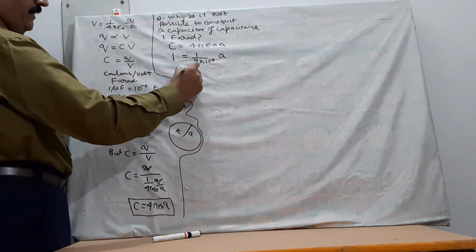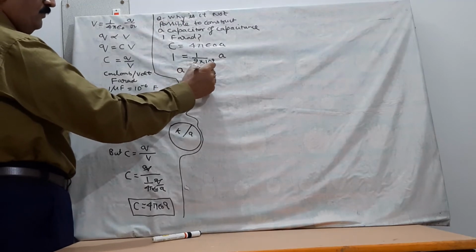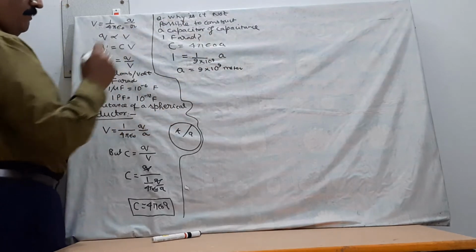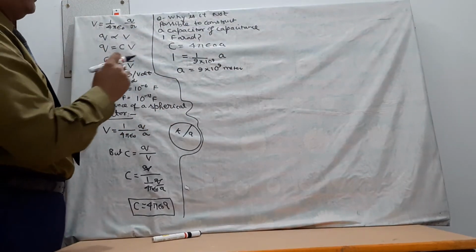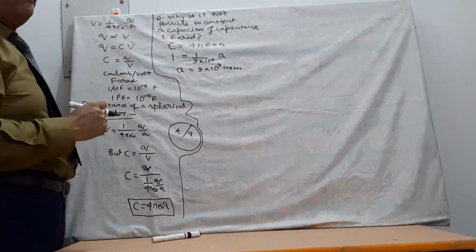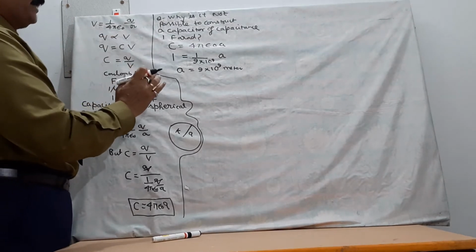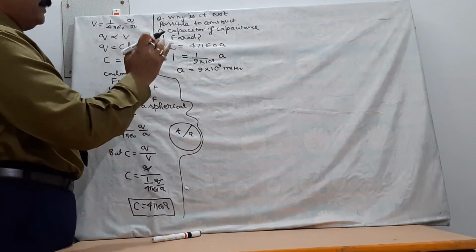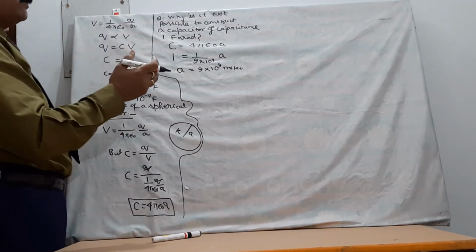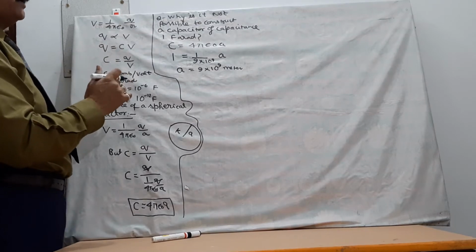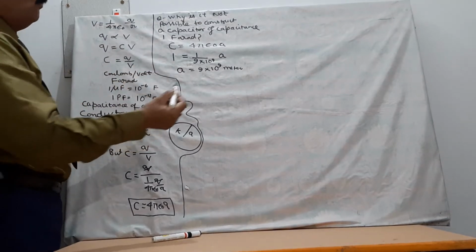Therefore, a will be equal to 9 into 10 power 9 meter. Means if there is a capacitor of 1 farad, its radius should be 9 into 10 power 9 meter. Means this radius is 1000 times the radius of the Earth. And therefore it is very much impossible to construct a capacitor of capacity 1 farad.